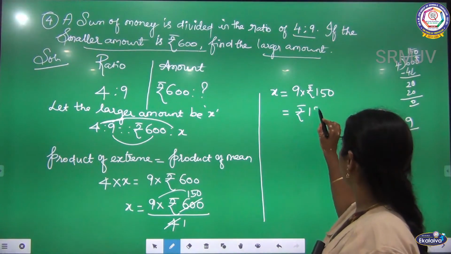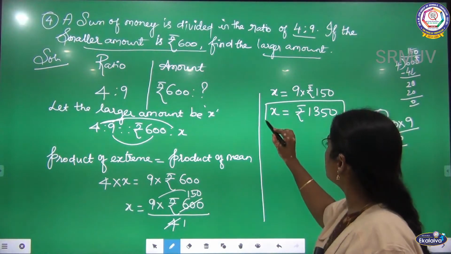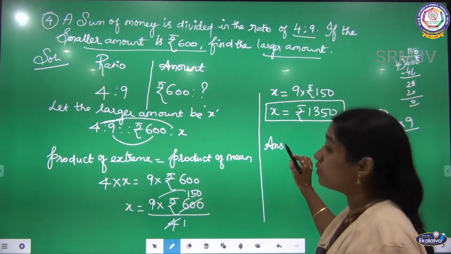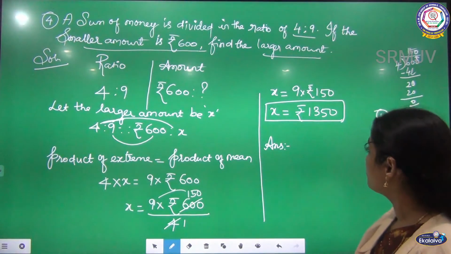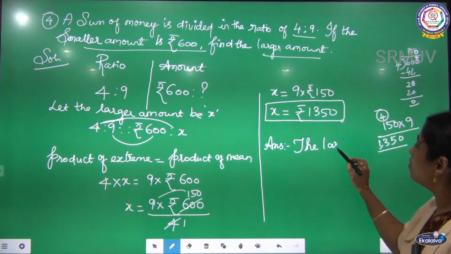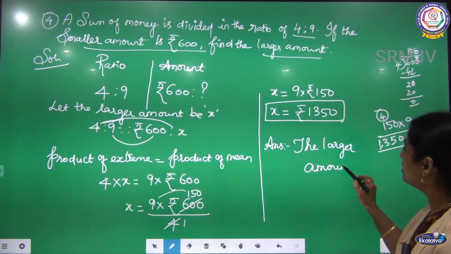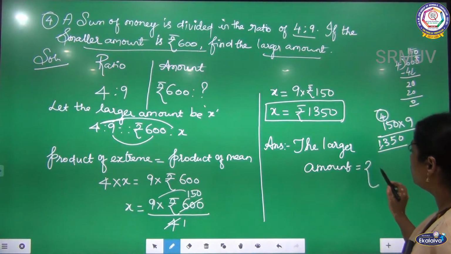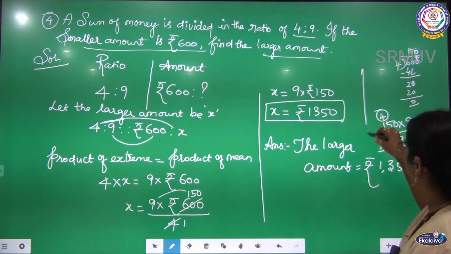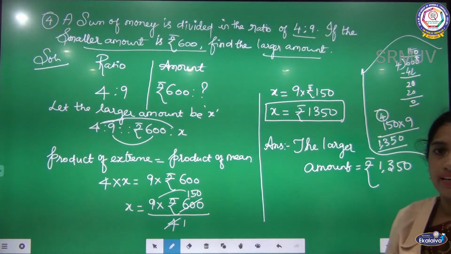rupees 1350. See, this is your larger amount. So I can write the answer. What is the answer I am going to write here? Listen, the larger amount is equal to rupees 1350. Can you clear this, children?